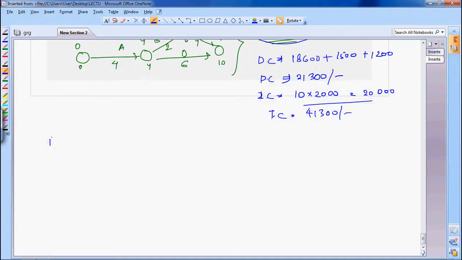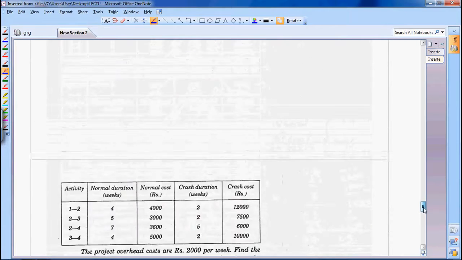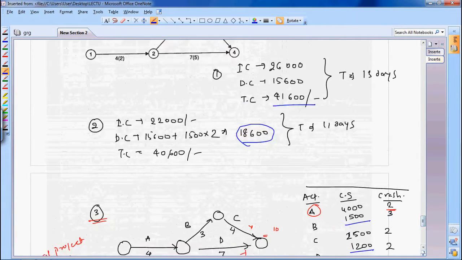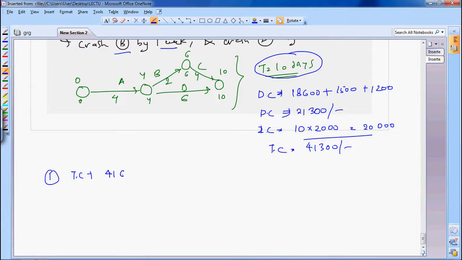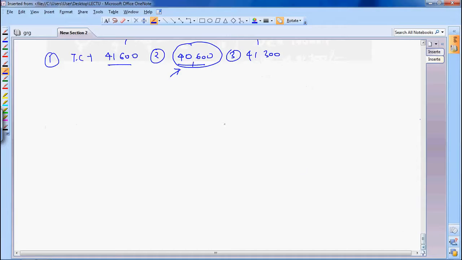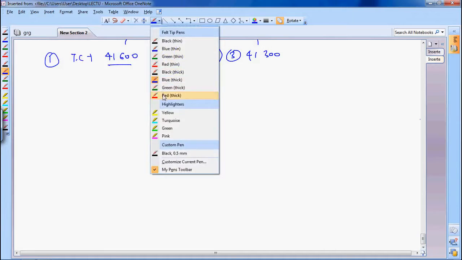As you can see, in the first iteration your total cost was 41,600. In the second iteration it was 40,600. In the third iteration it is 41,300. So you can see earlier it was high, then it reduced, then it again started rising. So you have already got your minima. If you want, you can stop here, but just because I want to explain how you are going to crash further, we are going to crash further.